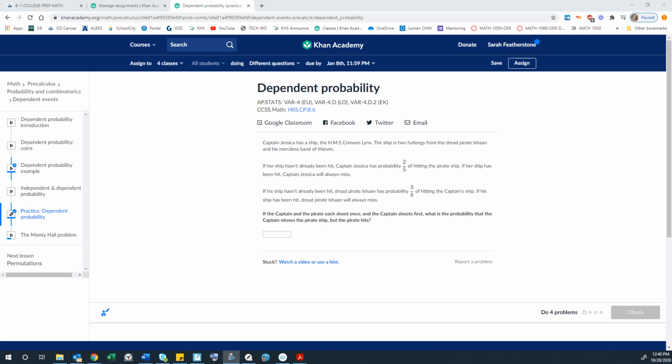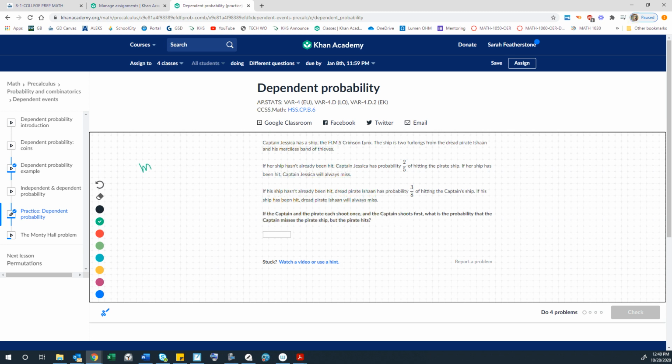Okay, so the first thing we're looking at is the captain missing the pirate ship. So let's say, I'm just going to write out something. So misses the pirate ship, because that's what's happening first. Writing with this little tool they have is tricky. So, misses the pirate ship. The captain's going to shoot first, and so the pirate wouldn't have already hit, right? So if her ship hasn't already been hit, Captain Jessica has a probability 2/5 of hitting the pirate ship.